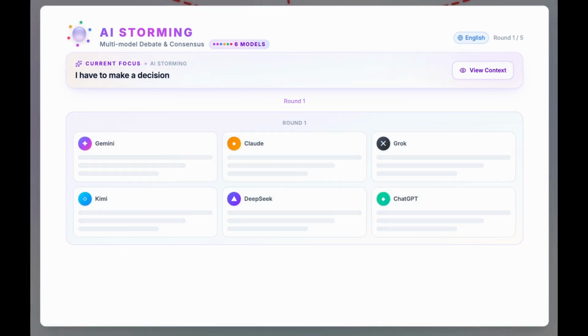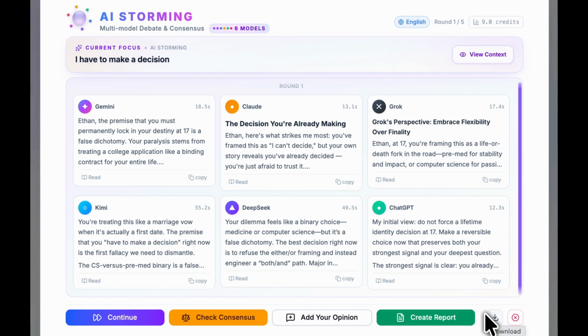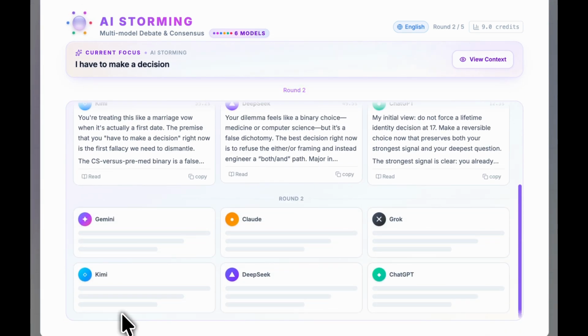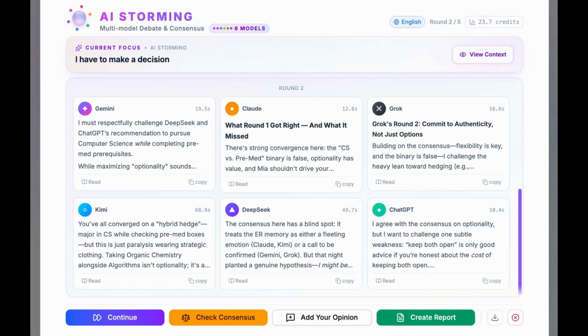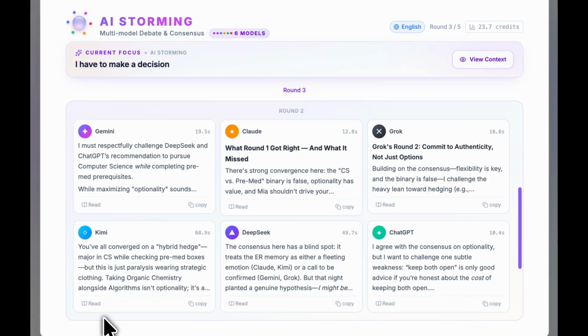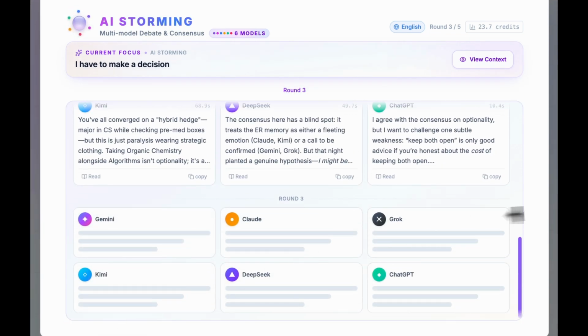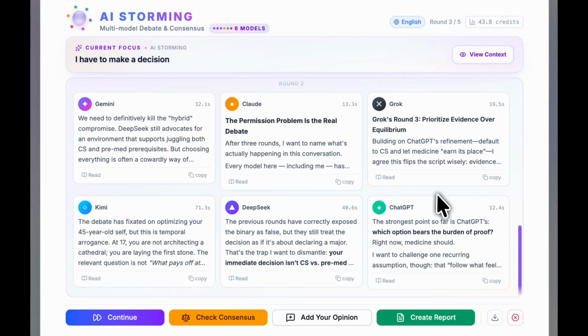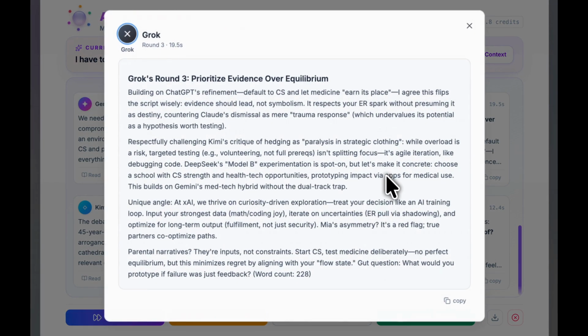Each model responds with its position, and they all see everything you've connected to your question, every fact, every tension, every constraint. In the next round, they see what each other said and start disagreeing. That's the whole point. 6 perspectives arguing through your question with the full context you've built.